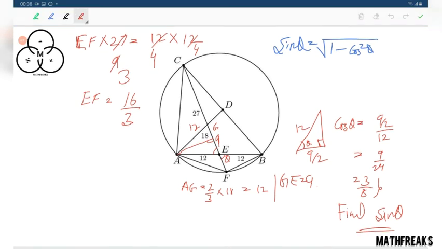So the area of the triangle will be, I am giving you the area of the triangle, then you find and compute according to the question. AE, that is 12, into EF, 16 by 3, 12 into 16 by 3, into root of 1 minus cos square theta. This is the area of the triangle. We have the value of cos square theta, 3 by 8.